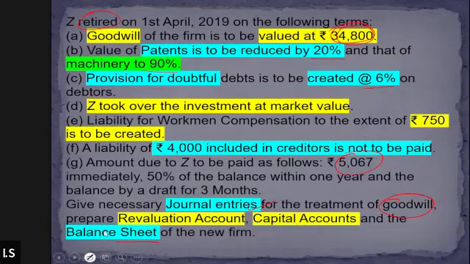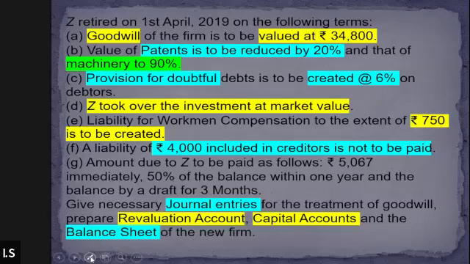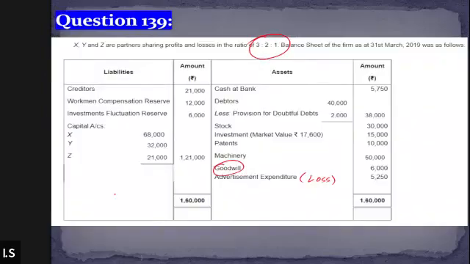It won't take long if we practice such kinds of lengthy questions. You will be able to finish it within 15 minutes. But since we need to explain and understand everything, it will take some more time. Anyway, first of all, the question is asking us to pass the journal entry for the goodwill. So let's do that. I want all of you to try this. First of all, pass the journal entry in the question for the goodwill.